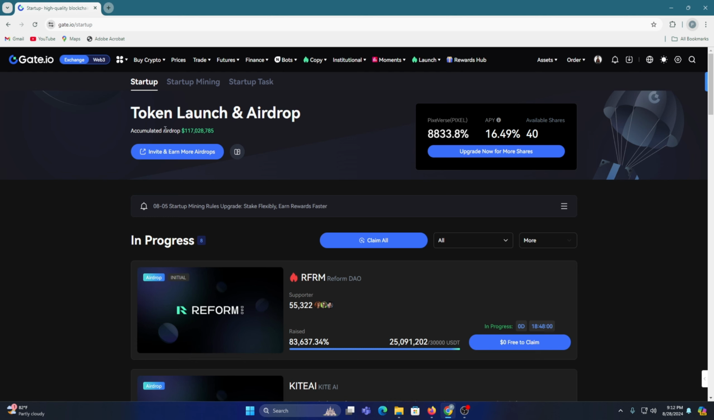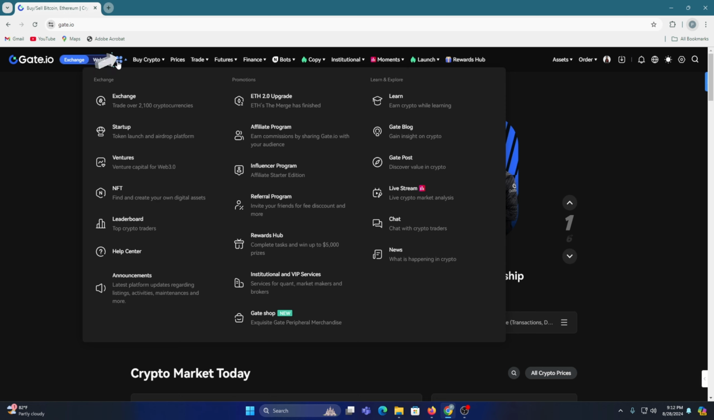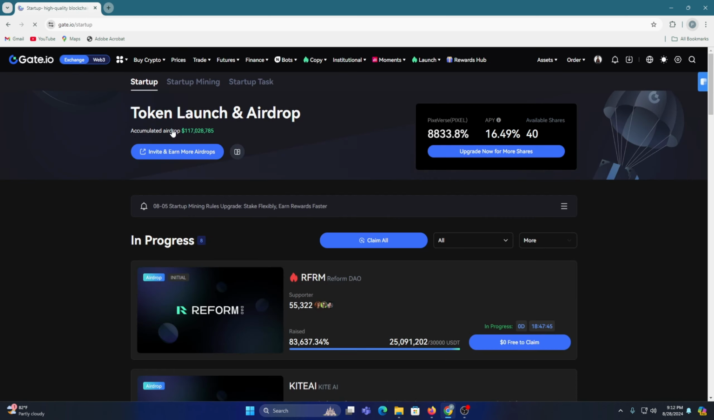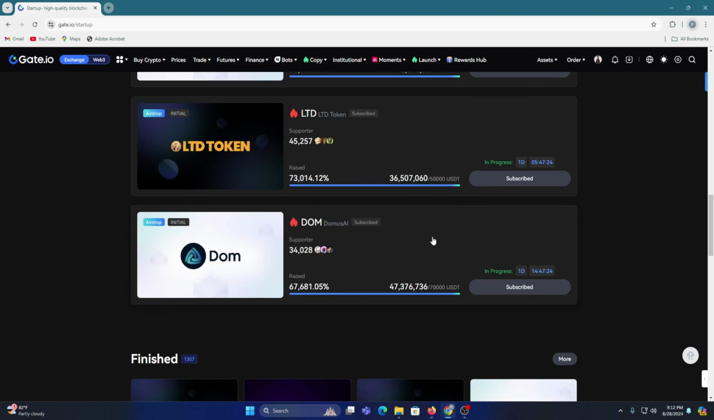Then how to claim free airdrops? So now I will show it. So for claiming a startup or airdrop, at first you need to click on this button. Then there is Startup in the second option. Simply click on it. After clicking on it, you will come to this page. So there are many startups, so you can join any startup from here. For joining a startup, simply click on a startup. For example, in the right side corner you can see that it is in progress. So there is one startup in progress and also many other startups in progress.